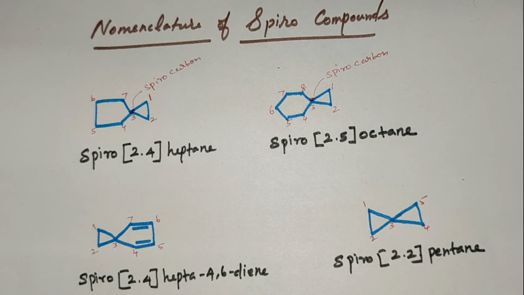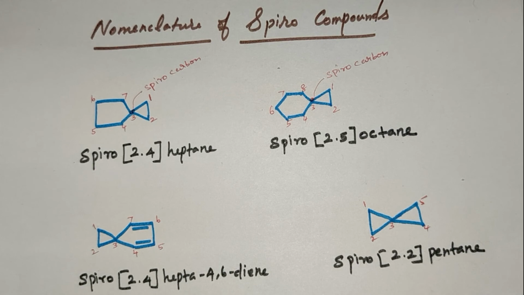The numbers within the bracket are arranged in the increasing order of their size. When the bigger ring is numbered, the functional group if present, double bond and the substituent should get the minimum number of carbon atoms as per priority order. One difference between spiro compounds and tricyclic and bicyclic compounds: in cyclic compounds, cyclic groups are connected between bridgehead carbon atoms. But in spiro compounds, two rings are fused at one carbon atom.